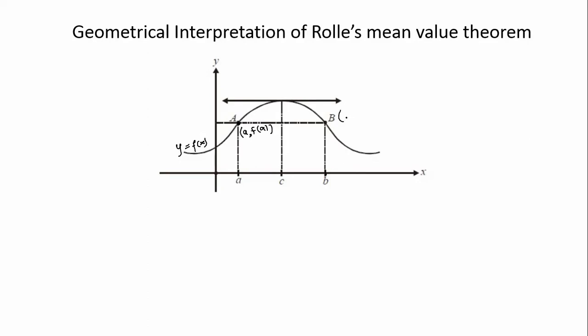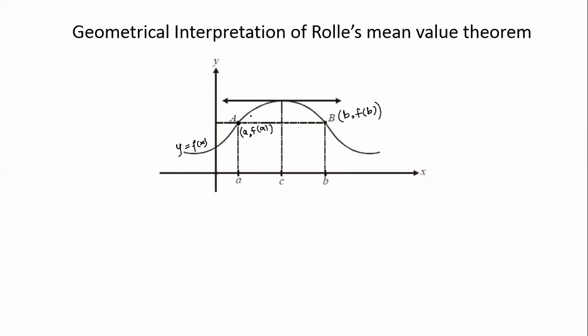Similarly, for capital B, the x coordinate is small b and the y coordinate is f of small b. You can understand. So there is a straight line, A and B, with f of a equal to f of b, and the curve is passing through the points A and B.